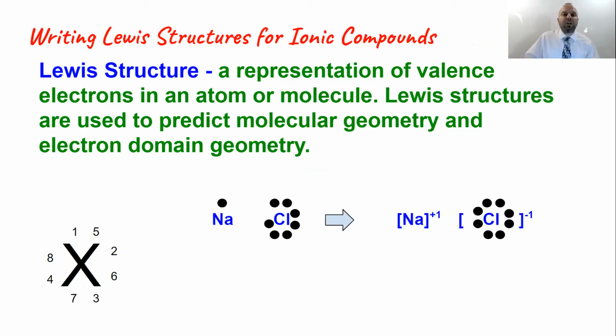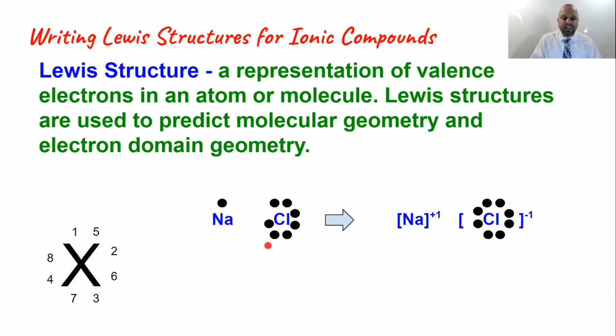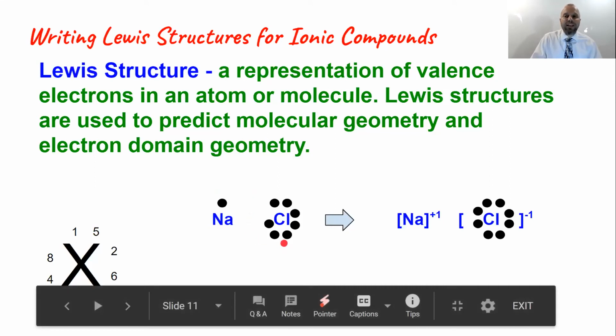When we are placing electrons around an atom in a Lewis structure, we go from 1 to 8 according to the diagram at the lower left. 1 being on top, 2 being on the right side, 3 being on the bottom, 4 on the left. It's not 100%. Sometimes you'll see books do it slightly different, and I'm okay with that. If you notice the example that I have, on the left side, I have sodium, which is in group 1 on the periodic table. It has 1 valence electron. Chlorine, which is in group 17, has 7 valence electrons.